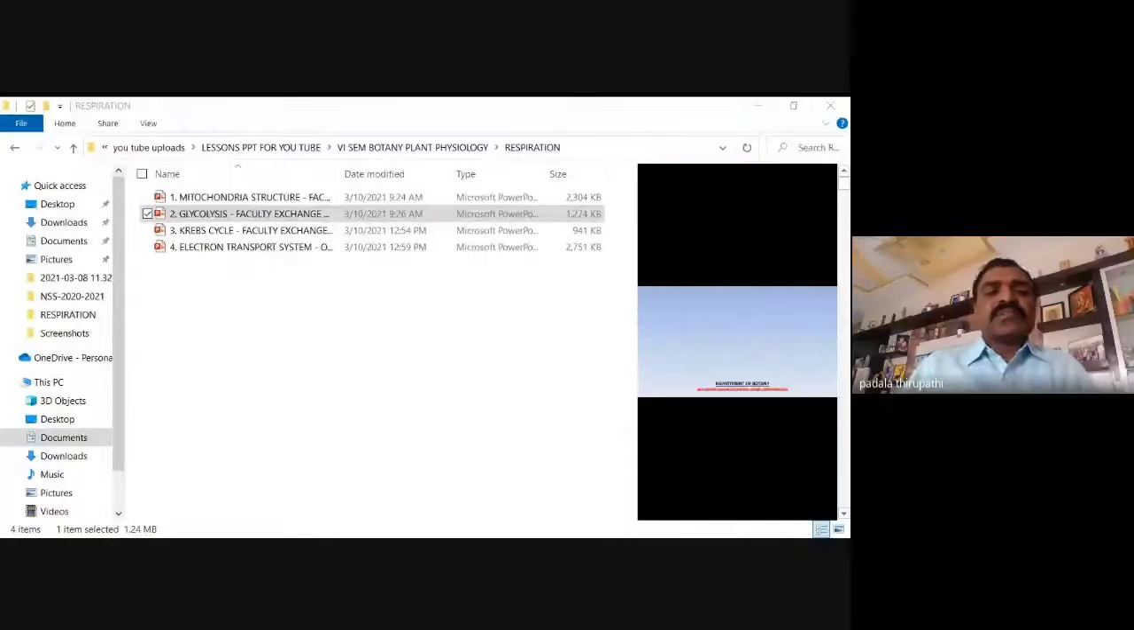So what are the characteristic features of metabolism? Number one, metabolic pathways are irreversible. Remember, my dear friends, metabolic pathways are irreversible. In the process of growth and development also, it is irreversible. That is a continuation process. Whether the plant is alive, the growth and development is a continuation process. So the metabolic pathway is also an irreversible process.